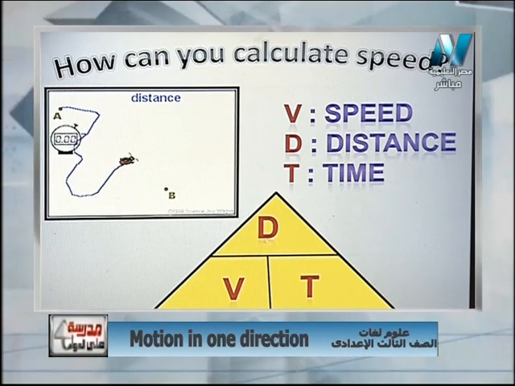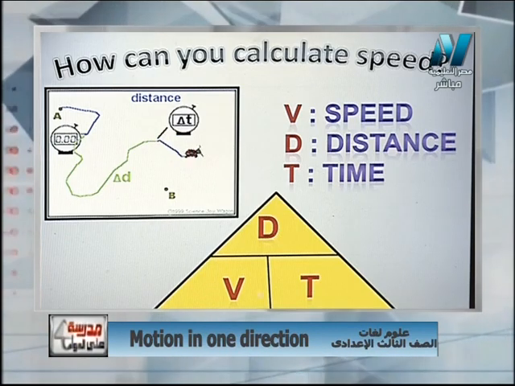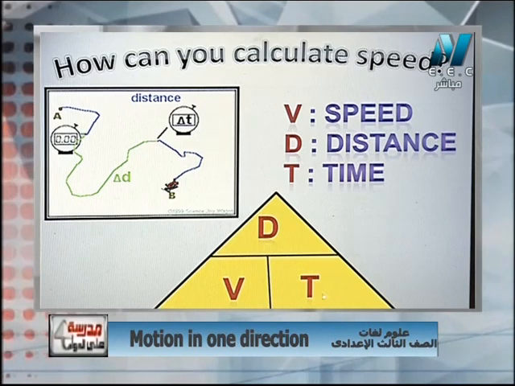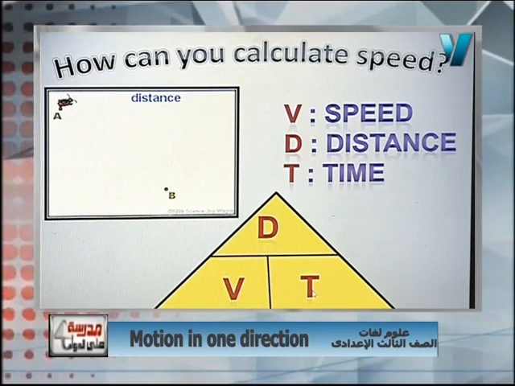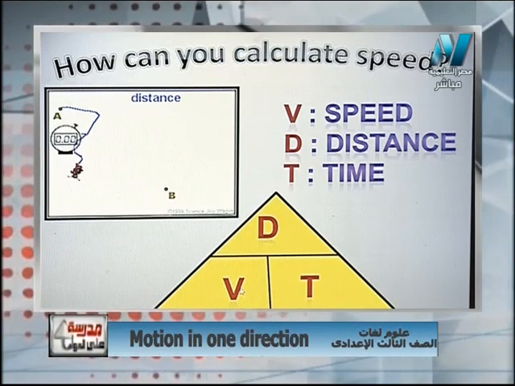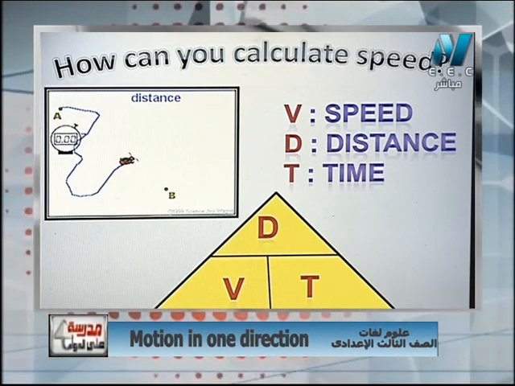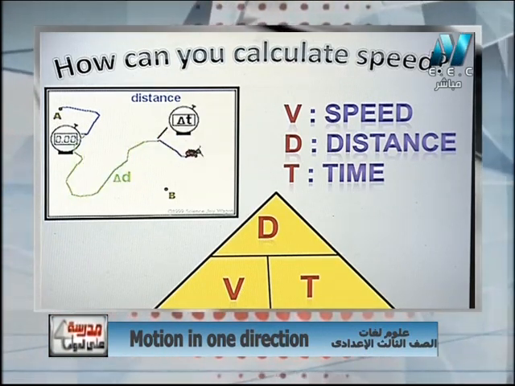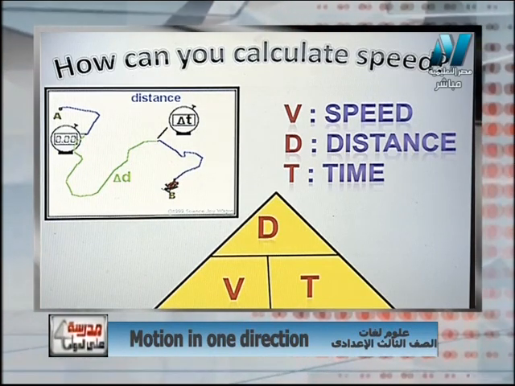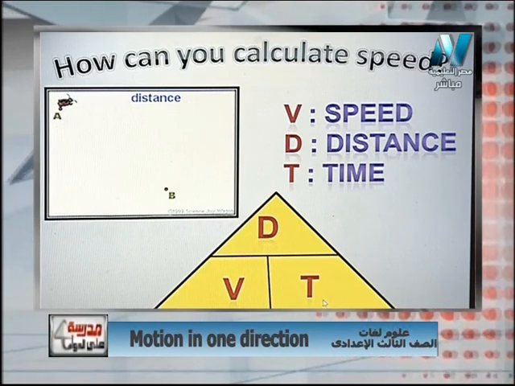If I want to calculate the distance, I make what? Speed times time. If I want to calculate the time, I'm going to have distance divided by the speed. And we are going to answer many questions or solve problems, one to calculate the distance, another to calculate the speed, and another to calculate the time.